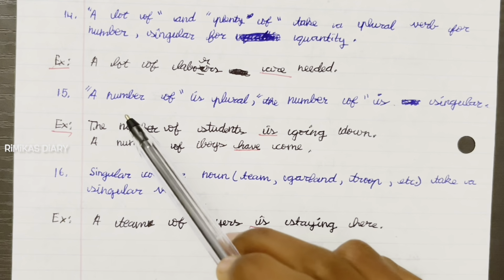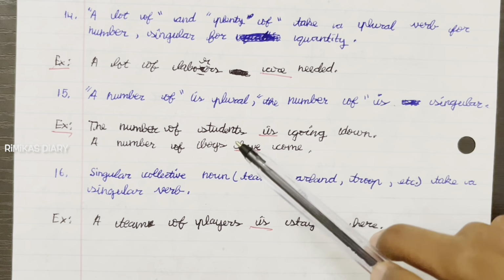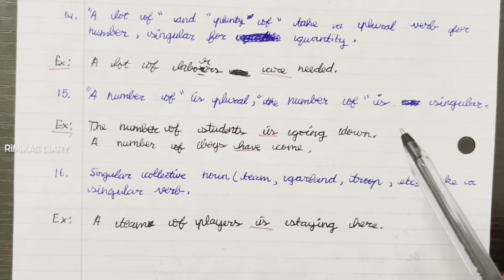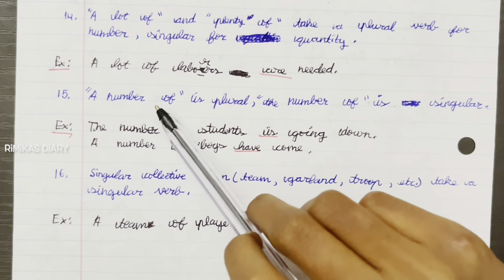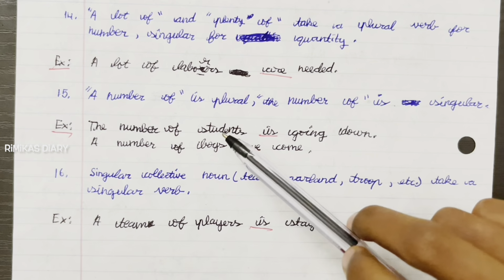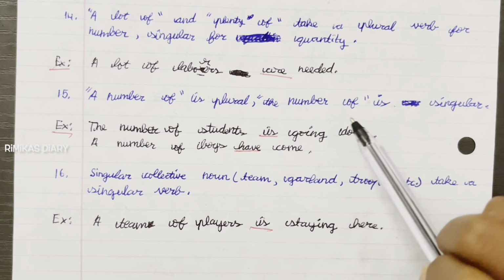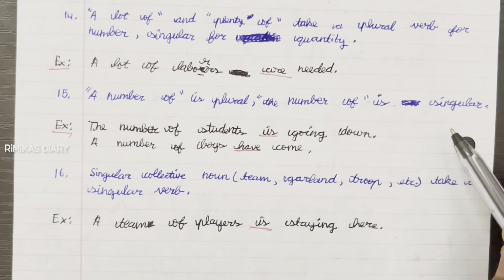Next, 15th rule, a number of is plural. The number of is singular. So in a sentence, when there's a number of, then it refers to plural. And in a sentence, when there's the number of, then it represents singular. Example, the number of students is going down.